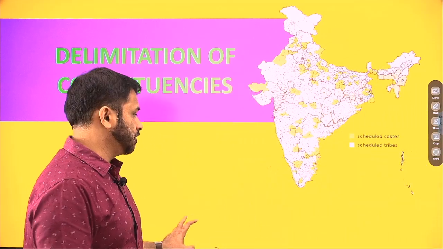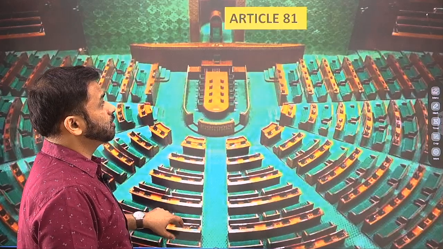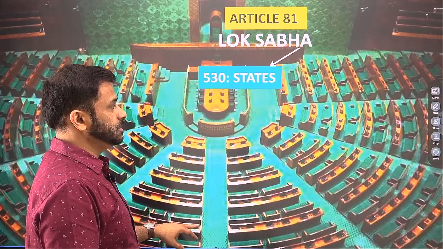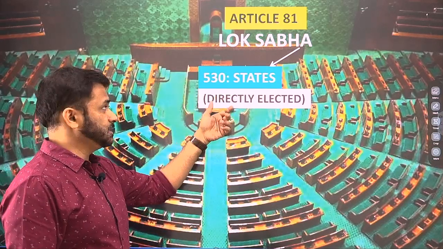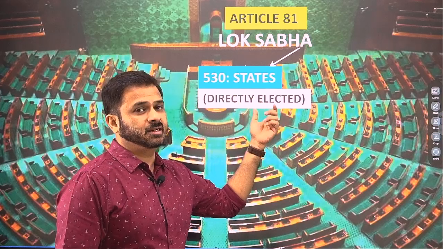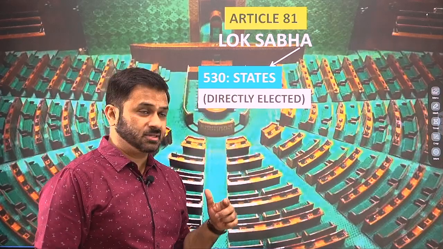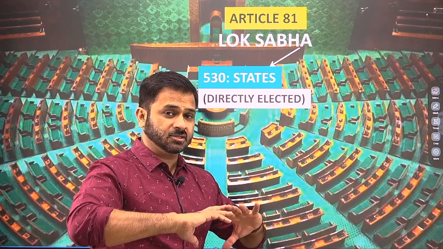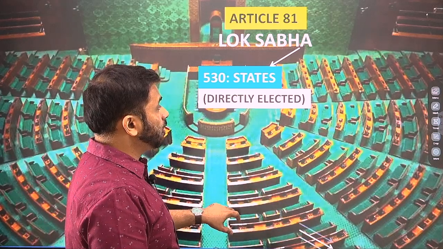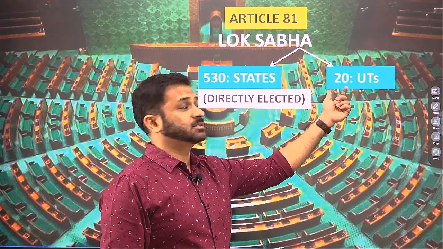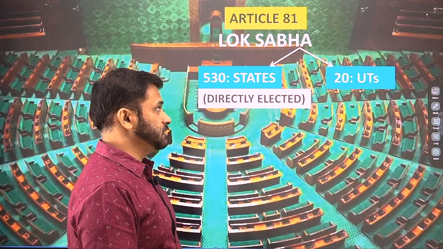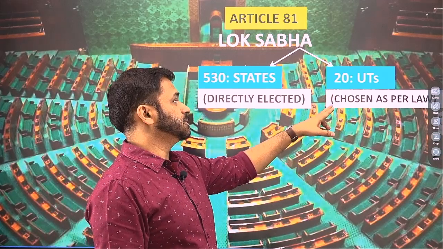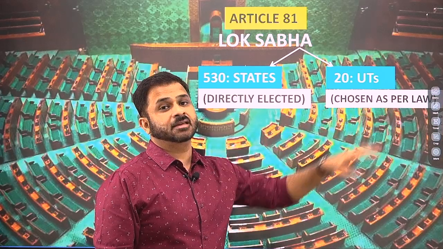Article 81 of the constitution talks about the composition of the Lok Sabha. The article says that the Lok Sabha will have 530 seats from the states, which means 530 members coming from all different states, who will be directly elected from the constituencies. So 530 overall seats are allocated to the states, and along with this, 20 seats have been allocated as the maximum number to the union territories, and the article says that the manner of election of these 20 members will be as decided by the law of the parliament.